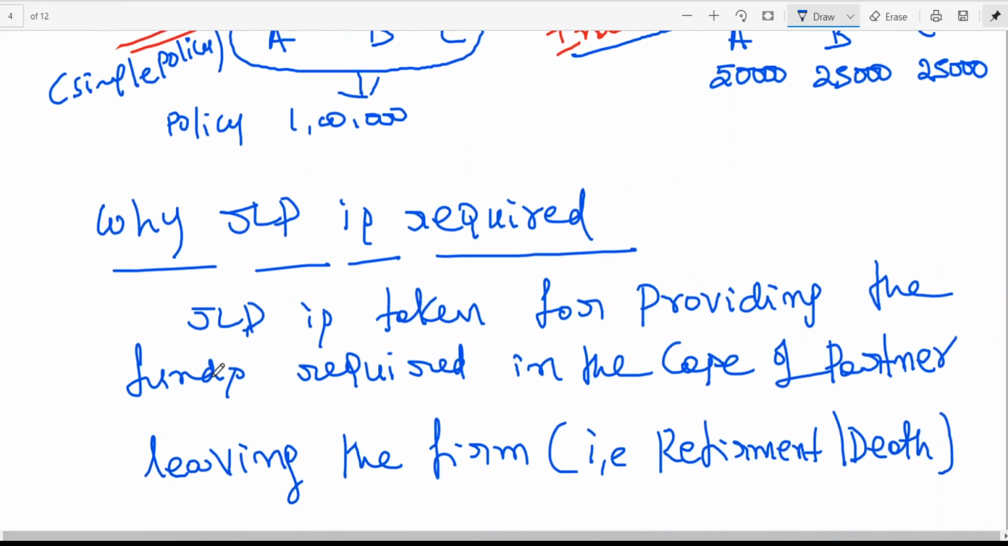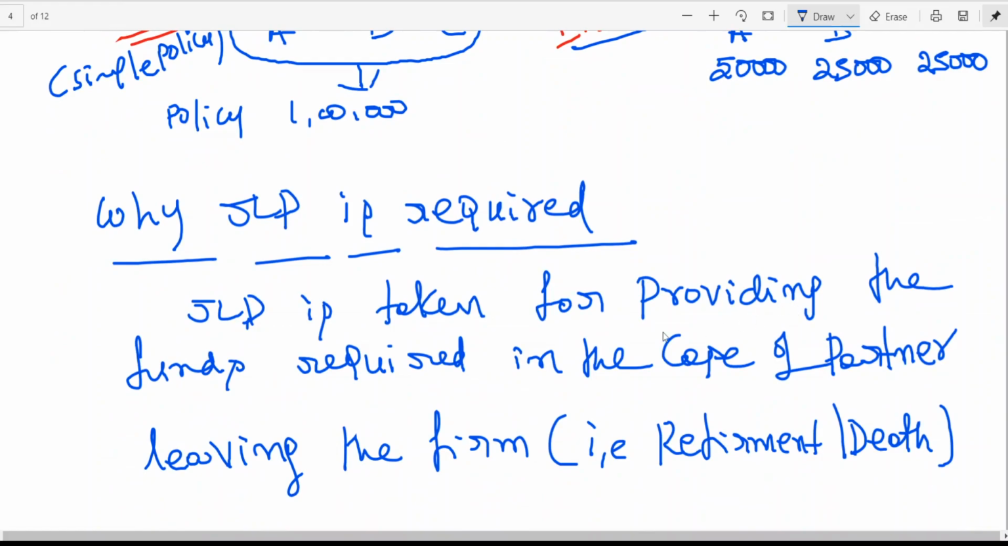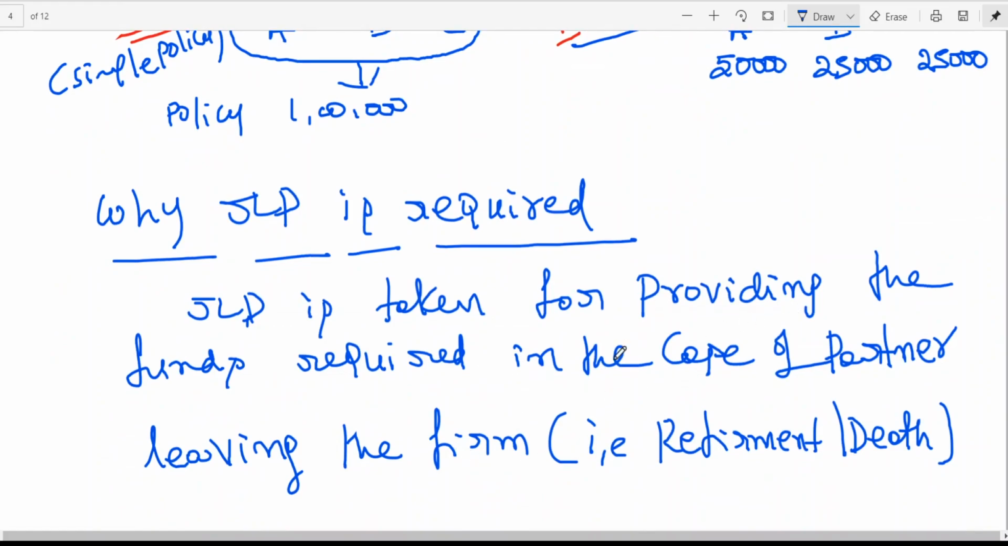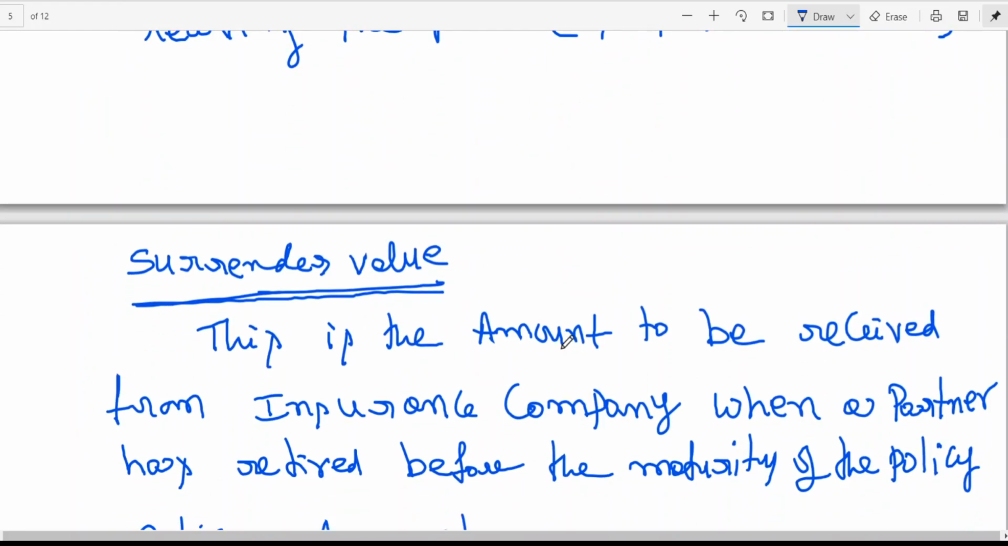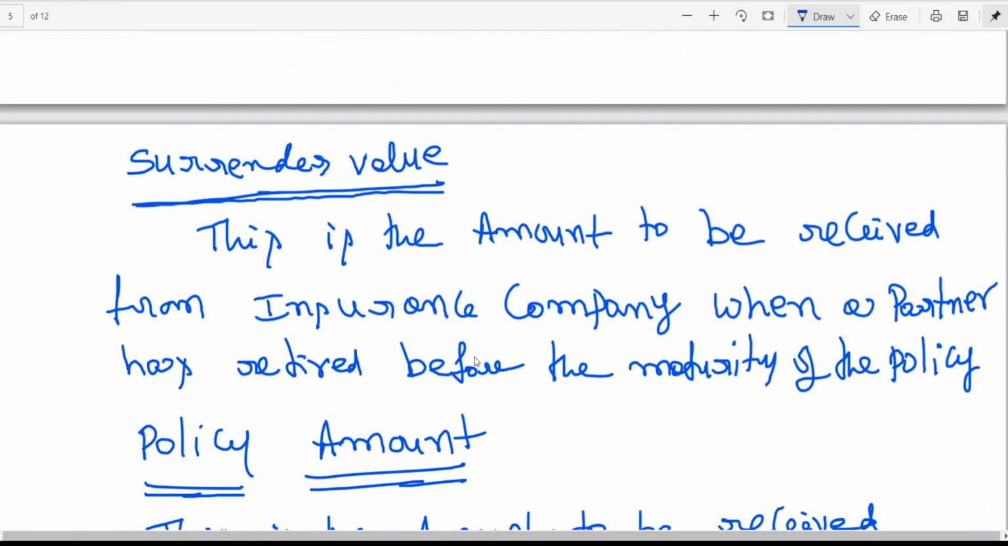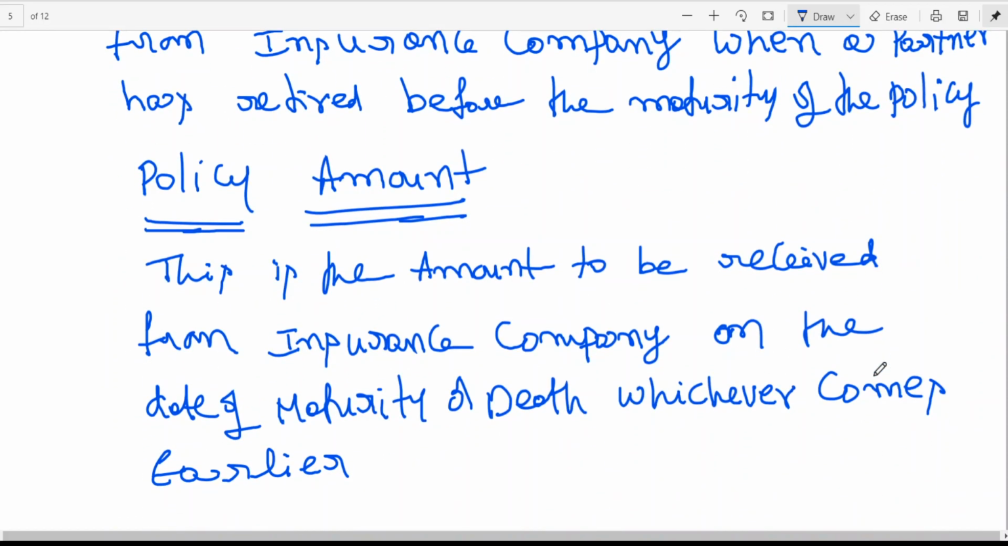Now why is JLP required? JLP is taken for providing the funds required in the case of a partner leaving the firm, that is retirement or death. Surrender value is the amount to be received from the insurance company when a partner has retired before the maturity of the policy. Policy amount is the amount to be received from the insurance company on the date of maturity or death, whichever comes earlier.